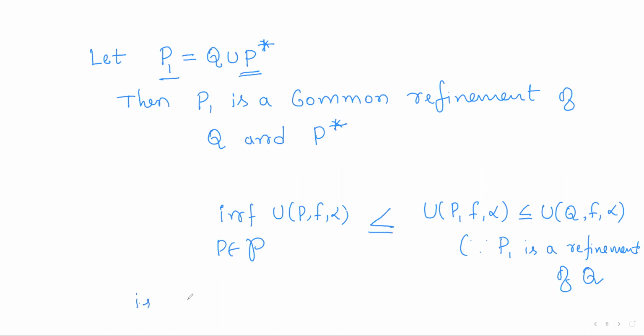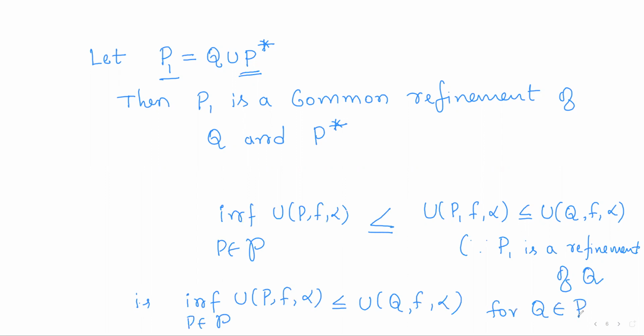So that is what we got: infimum of U(P, f, alpha) as P varies over the refinements of P star is always less than or equal to U(Q, f, alpha), for any element Q of capital P. What does that mean? This number is a lower bound for all the numbers U(Q, f, alpha) as Q varies over capital P. So this is a lower bound, hence it will be less than or equal to the infimum of those numbers.